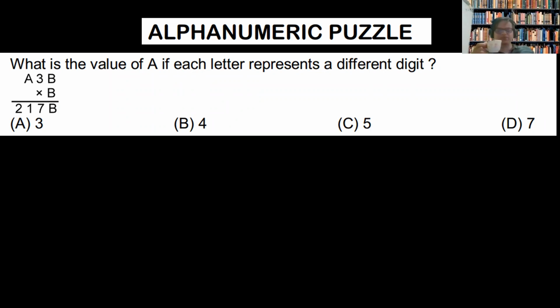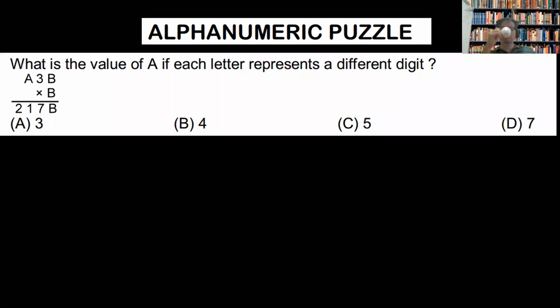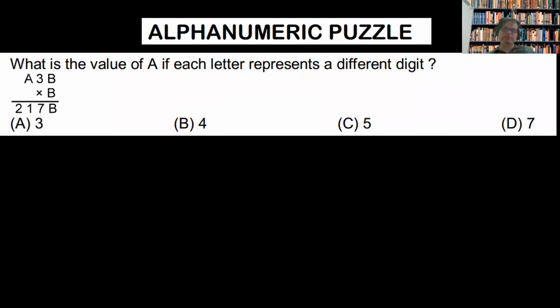Sir, I got the answer. Wait. Why wait? What is the answer that you got? Sir, option B, 4. What will be the value of B?